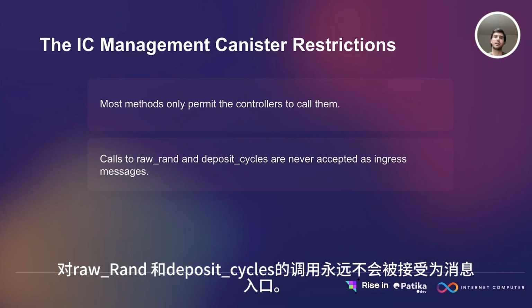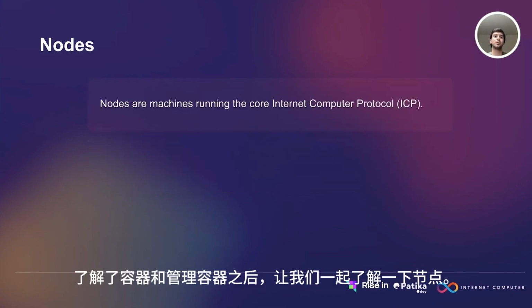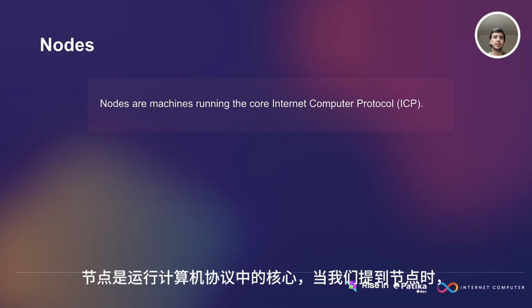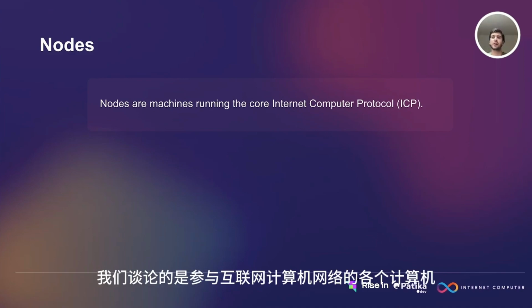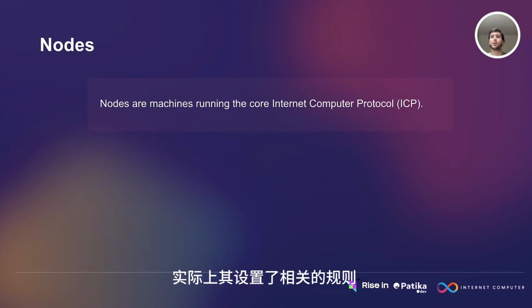Now that we know about the canisters and the management canister, let's look at the nodes. So, nodes are the machines that run the core Internet Computer Protocol. When we refer to nodes, we are talking about individual computers that participate in the Internet Computer Network. Each of these computers runs the core Internet Computer Protocol. This protocol governs how nodes communicate and interact with one another.